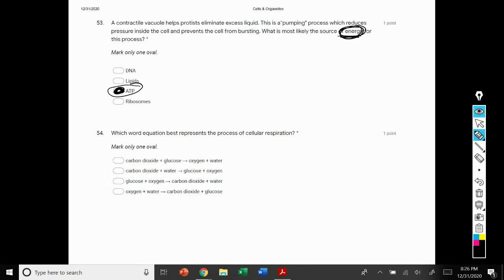54. Which word equation best represents the process of cellular respiration? So again, if we have this formula written out already, then we're going to be able to refer to this formula to answer our question.